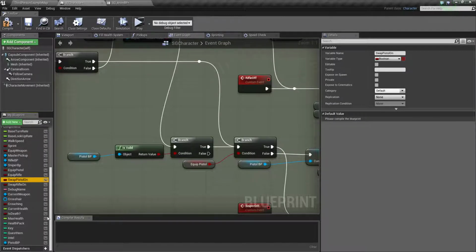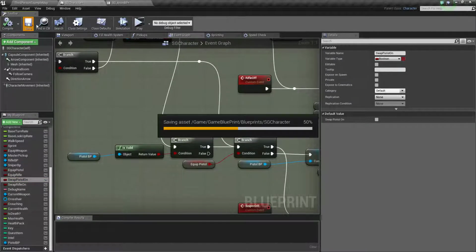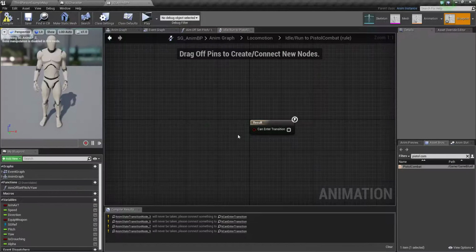Okay, and yeah, the only change is to the name: rifle to pistol, equip pistol. Okay, compile and save. So we need to check something over here. If equip is